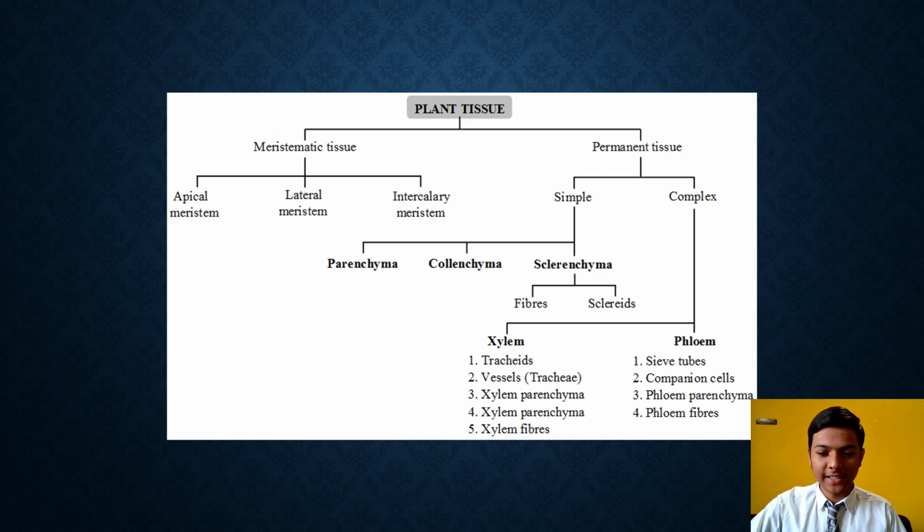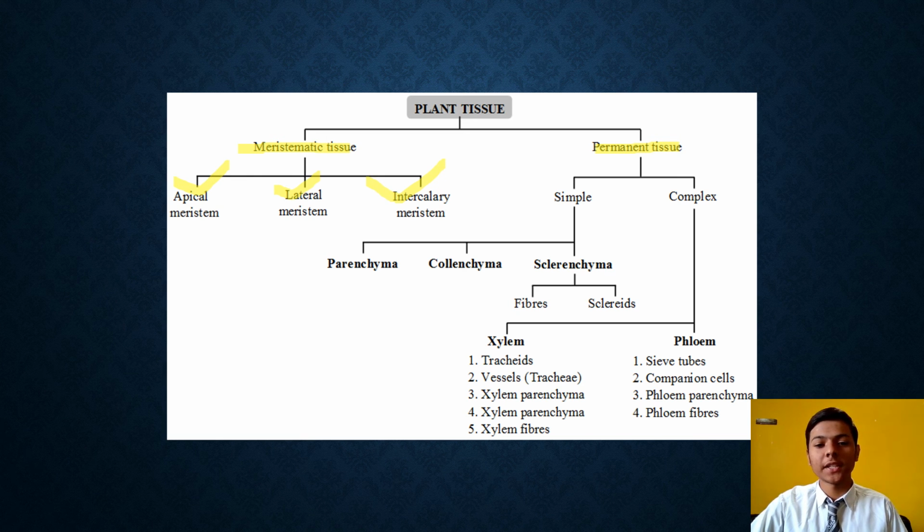So students, see, plant tissues are generally classified into two types. First is meristematic tissue and second is permanent tissue. Meristematic tissue is again classified into three types: apical meristem, lateral meristem and intercalary meristem.